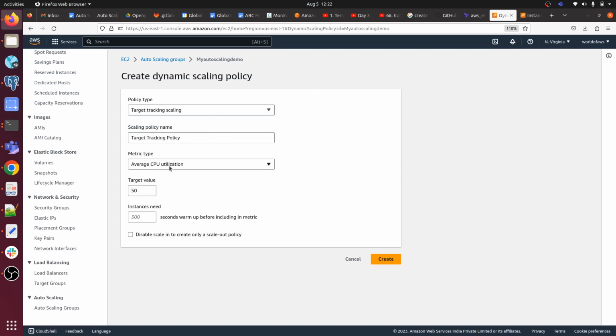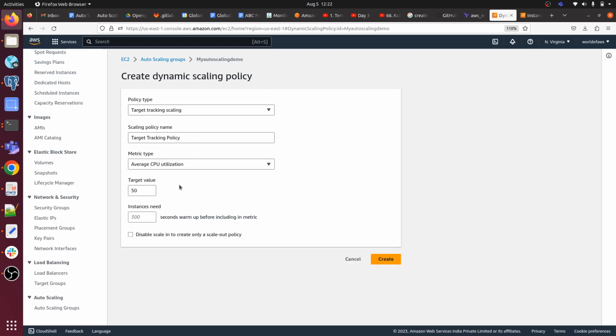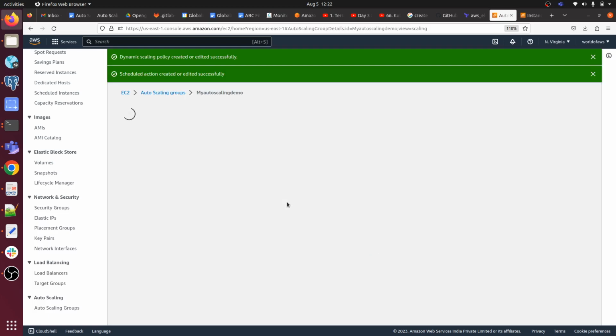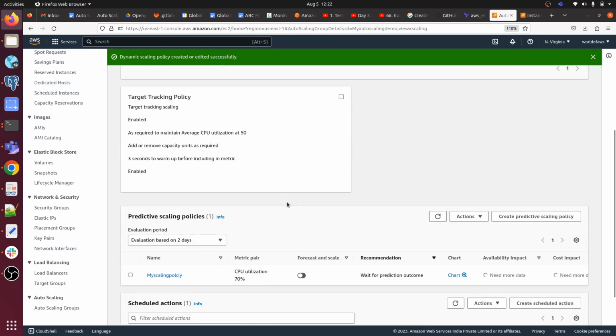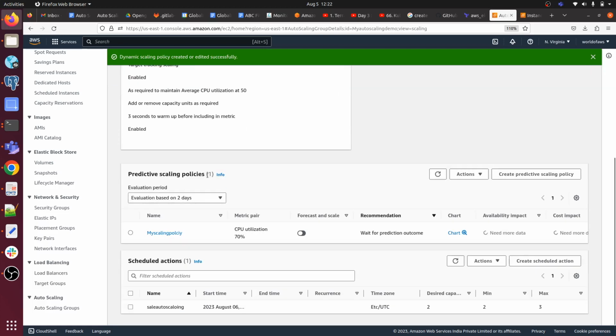You can give a scaling policy name, and choose CPU utilization or any other metric, like application load balancer request count percentage. So you can choose the target group of your load balancer here. Okay, in that case I am going with the instance one. Just click on create. You can see our dynamic policy is going to be created.